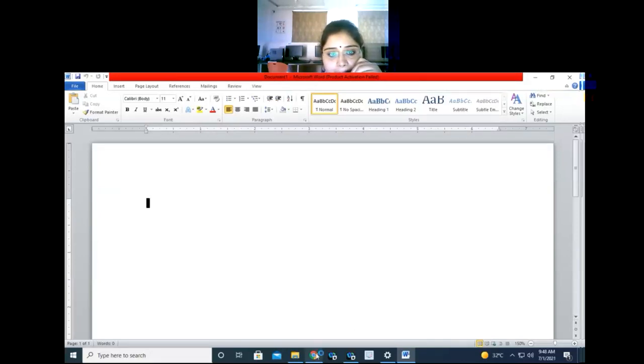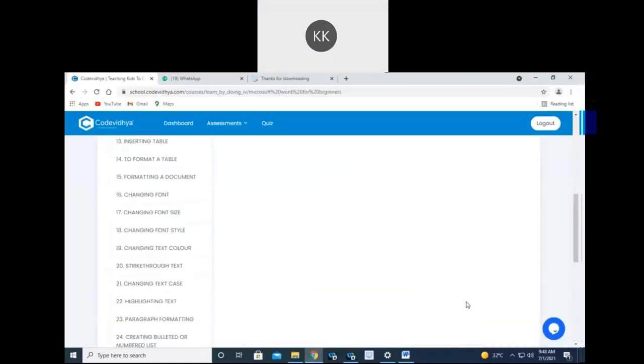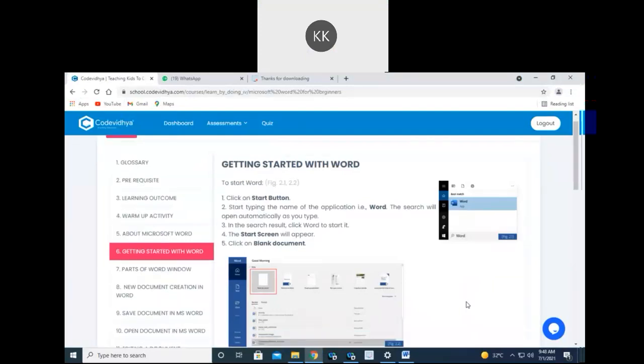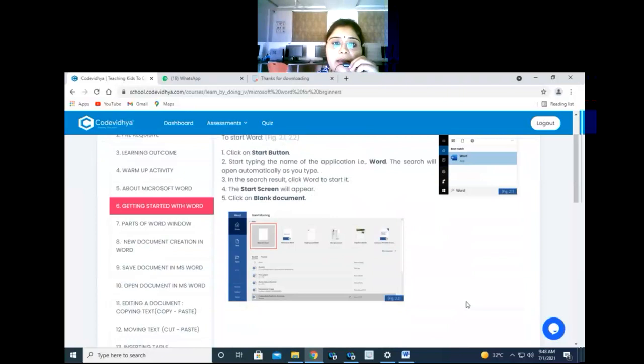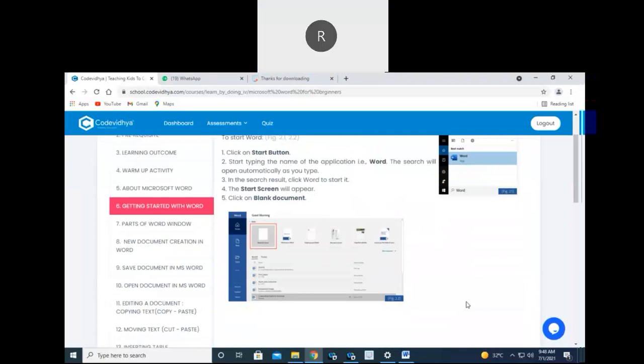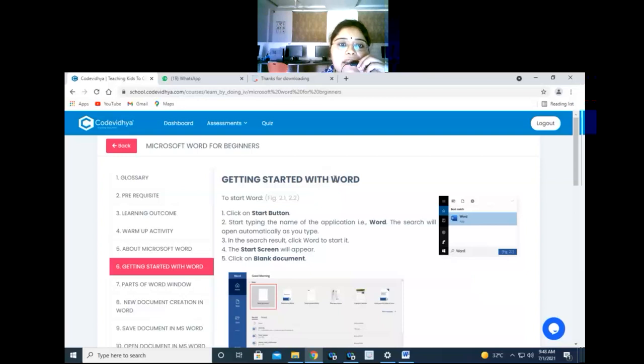Yes, tell me. Ma'am, what's application? What is the meaning of application? Application means a software. Yes. एप्लीकेशन का नाम क्या है? Word. MS Word. Okay. Your chapter name is your application name. Okay.